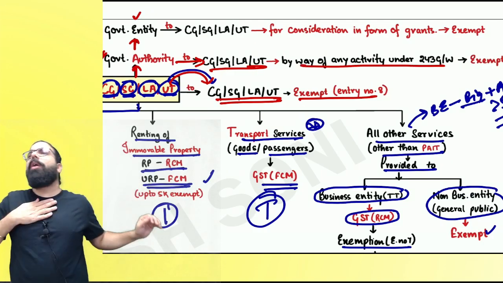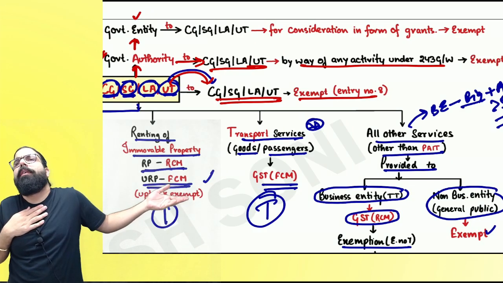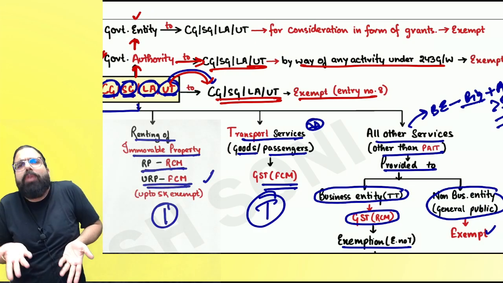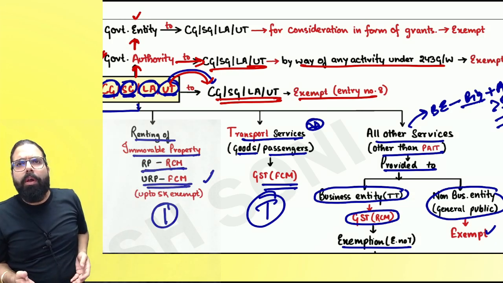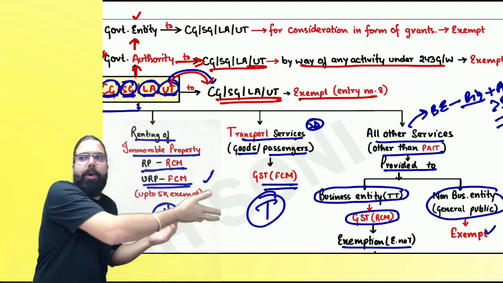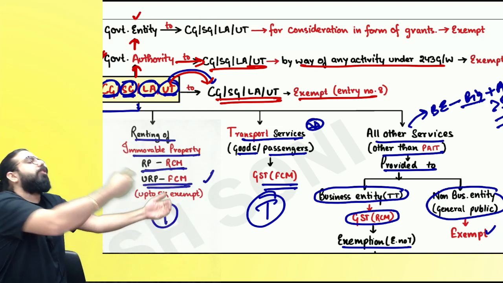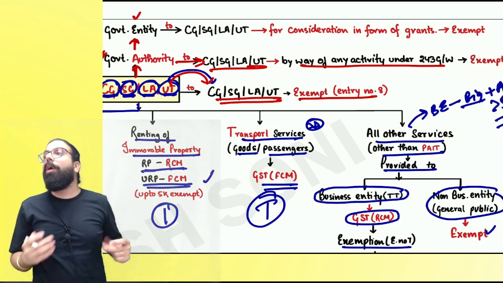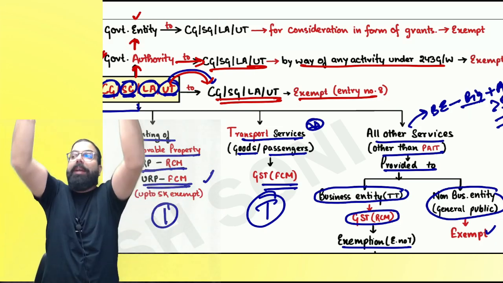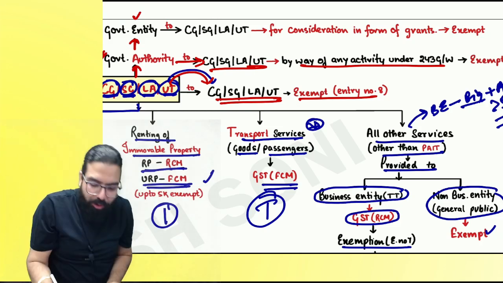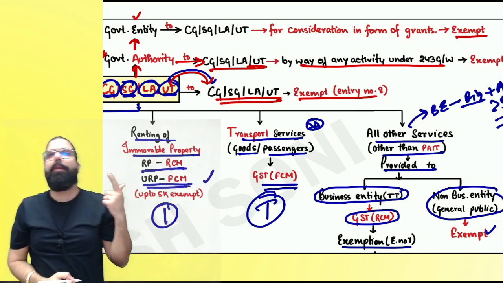Now, when a governmental authority gives services to the government by way of an activity under 243G and W, why did government form the governmental authority? To do 243G and W activity. Now it is giving services to the government. Do you think government will go and pick up garbage? Baba, they will form one authority, and the authority will go ahead and do that function. When a governmental authority is giving services to the government, it will be exempted. Now, government forms a governmental entity, and the entity also gives services to the government, and government gives them grant. That is also exempted. Can we go ahead, everyone?